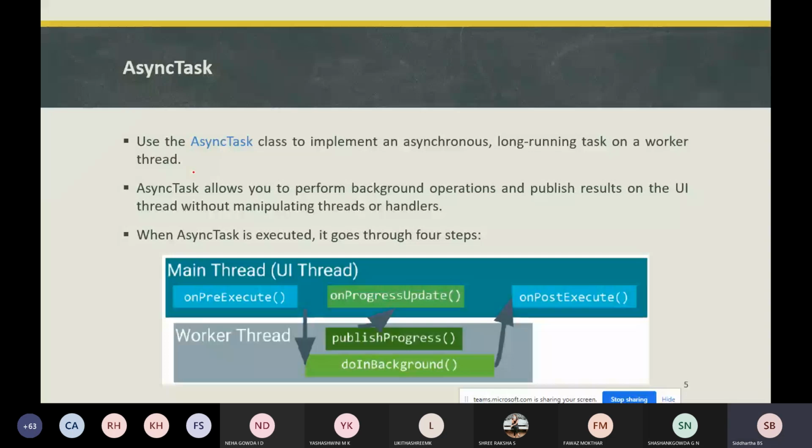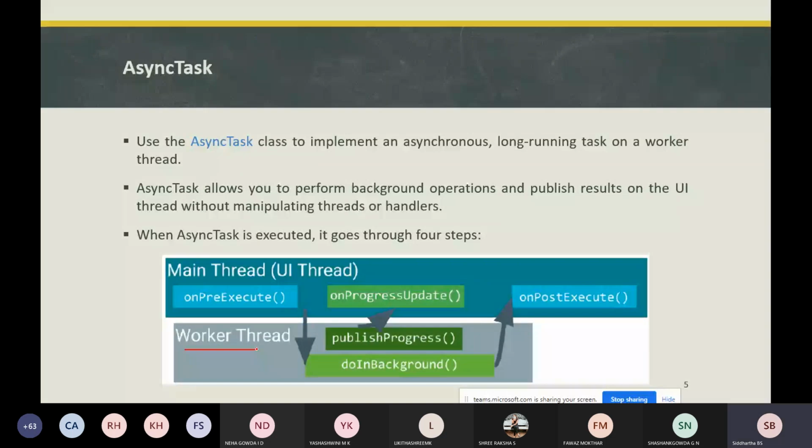Worker thread means any thread that is not the main thread or the UI thread. If you want to perform any operations outside the UI thread, we need to use a worker thread.